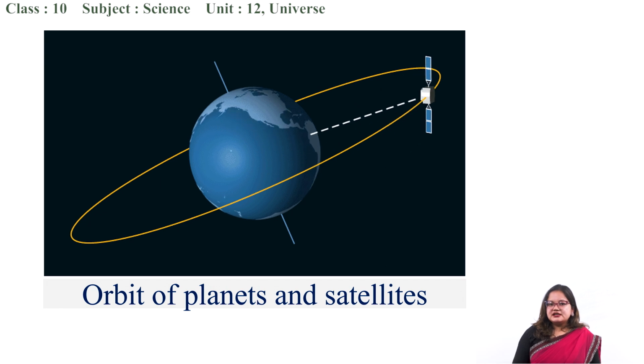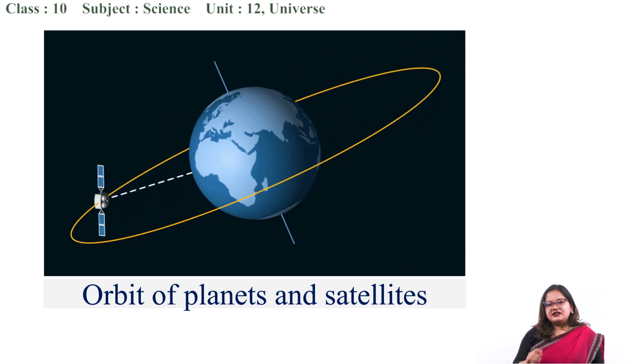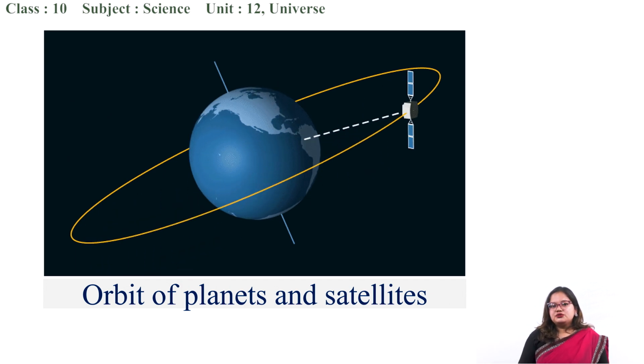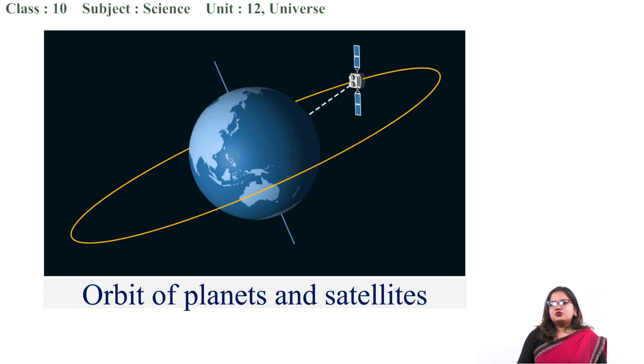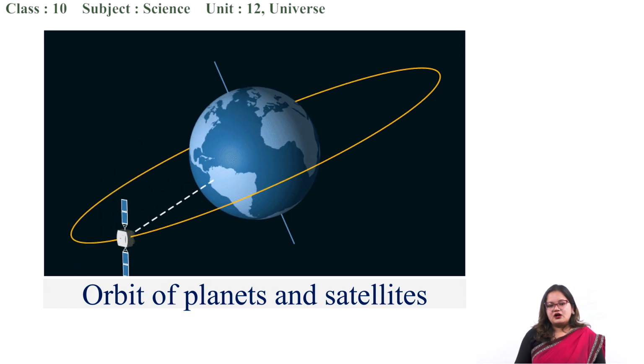Due to which the moon has its own orbit, and similarly other artificial satellites are also revolving around our earth doing certain studies. They have their own orbit due to the gravitational pull or gravitational force of earth.